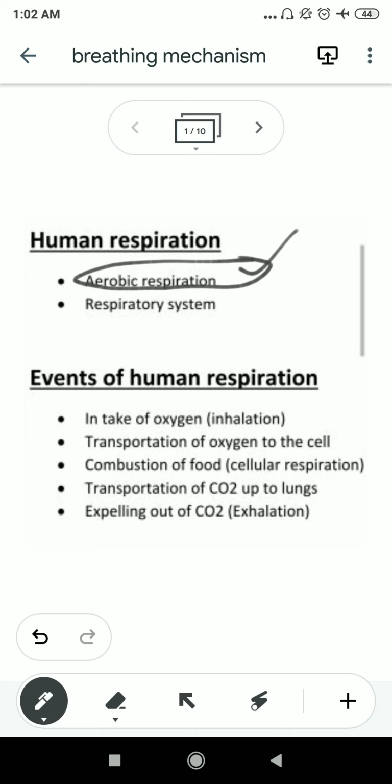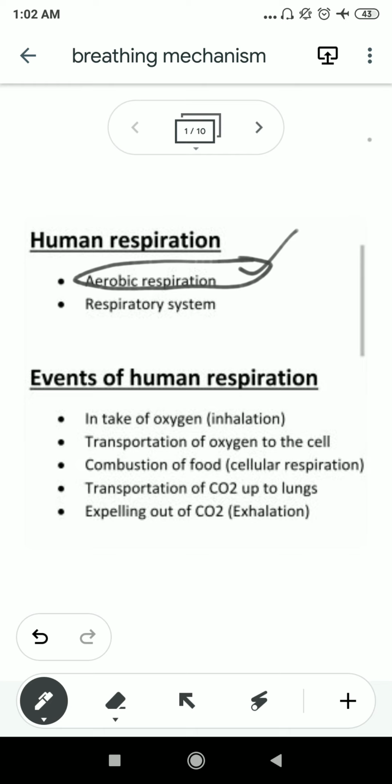That means when the digested food has been assimilated by the cell, the cell needs to release the energy which is stored in the food material. So by the process of oxidation or combustion of food, all living organisms are capable of releasing the energy stored in the food material.